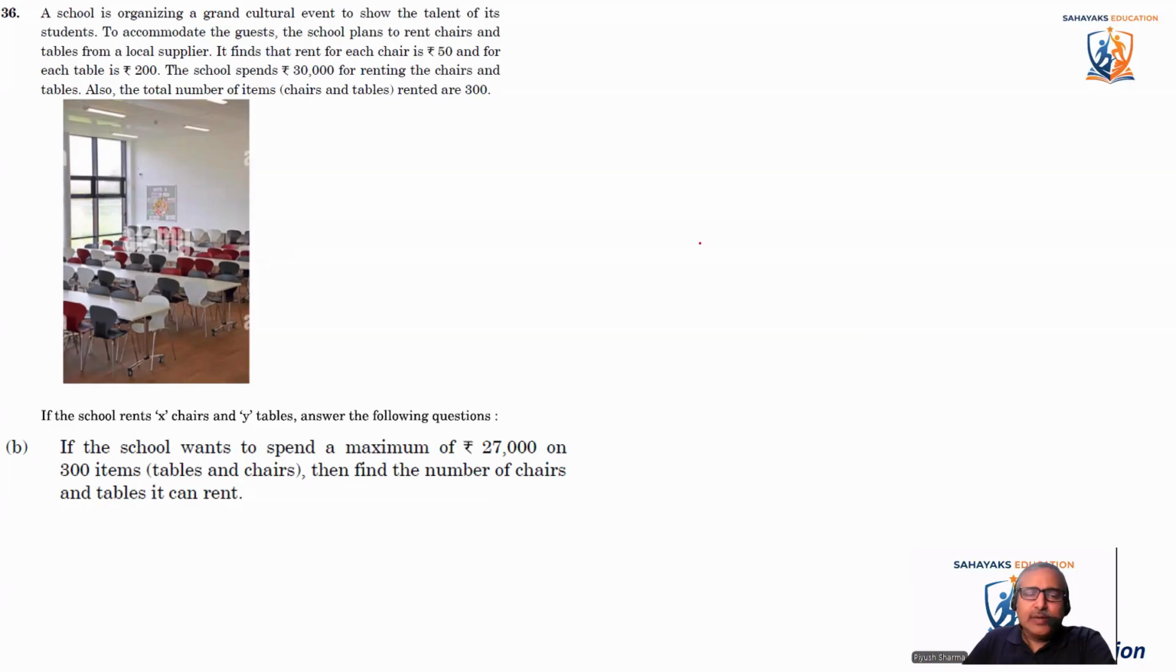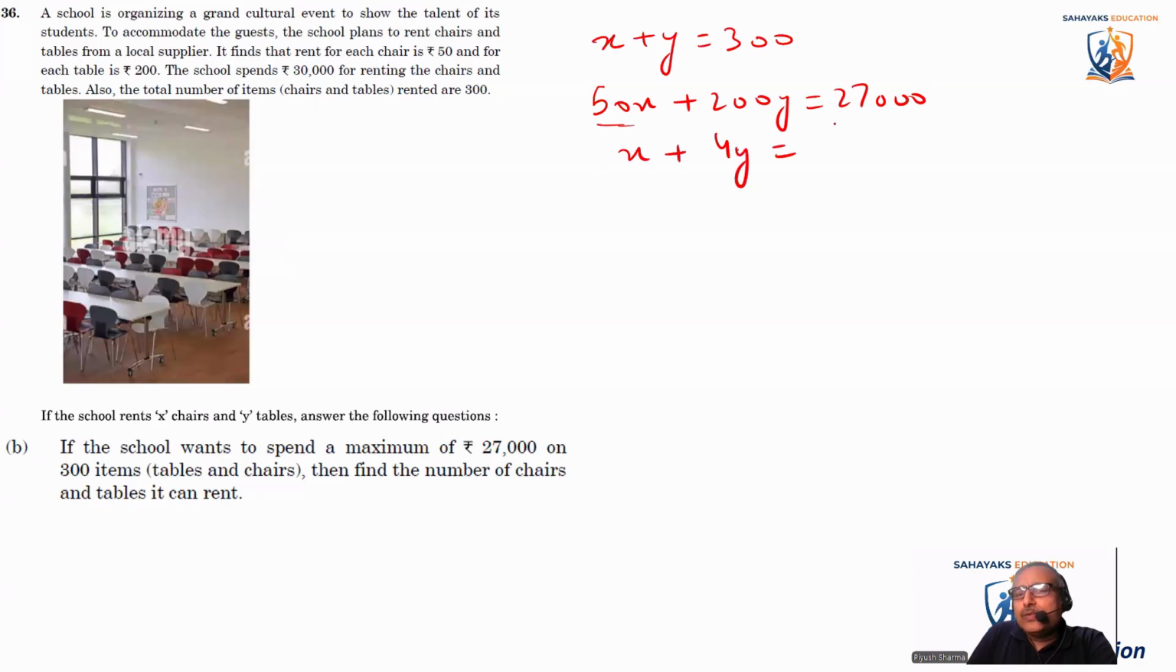So the total number of items stays the same. That means X plus Y should be equal to 300. This is not changing. But the total amount is changing. The total amount we'll say 50X plus 200Y should be equal to 27,000. We should not be exceeding 27,000. So let's divide this equation by 50 again. So it becomes X plus 4Y is equal to 540.